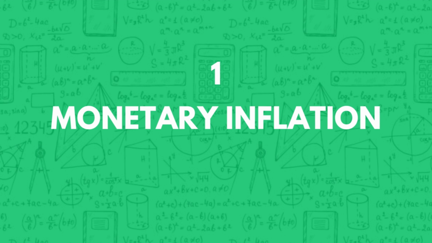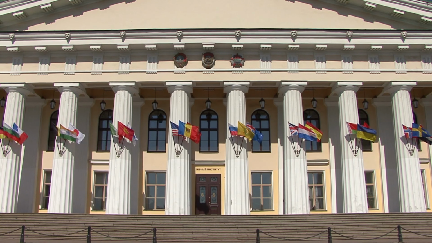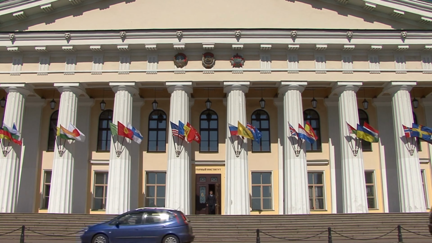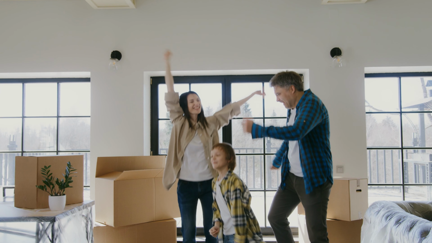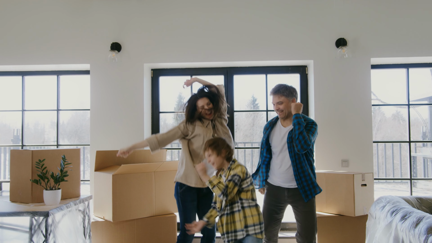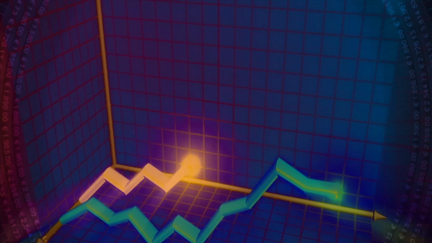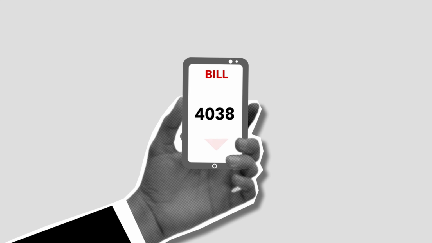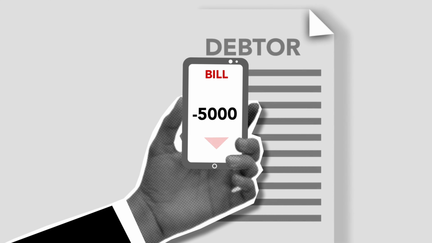Monetary inflation. The third form of inflation is monetary inflation. This occurs when the government brings too much money into circulation. This decreases the purchasing power of money and causes prices of goods and services to rise. One possible cause of this is when the central bank keeps interest rates too low and brings too much money into circulation.